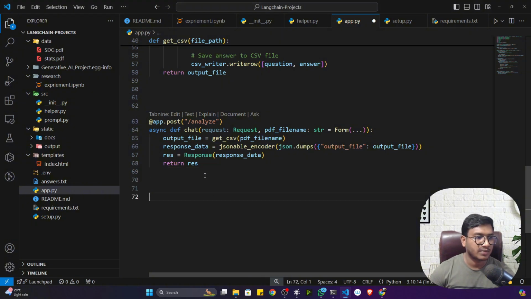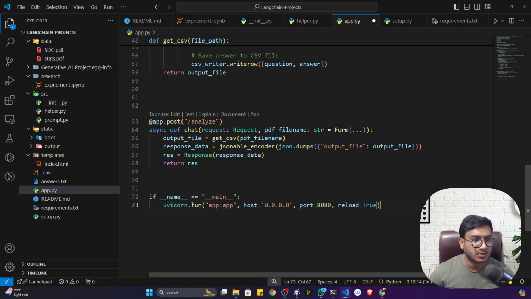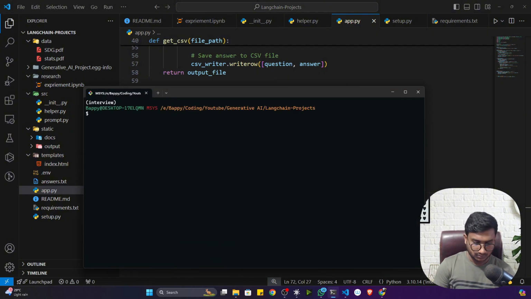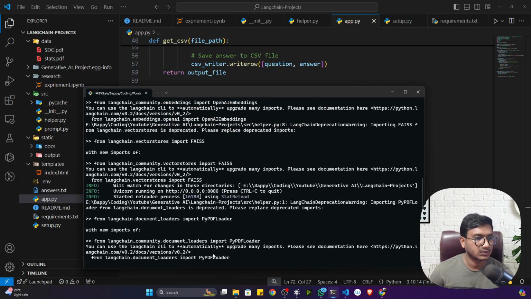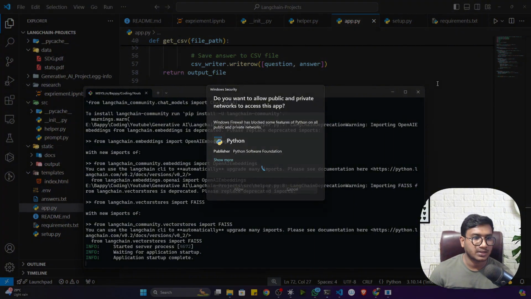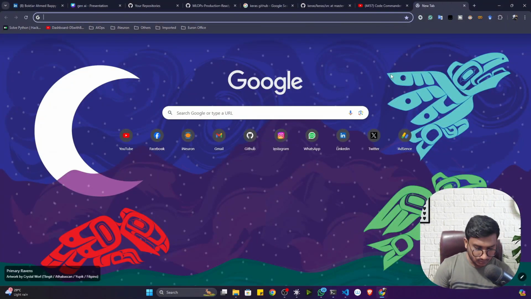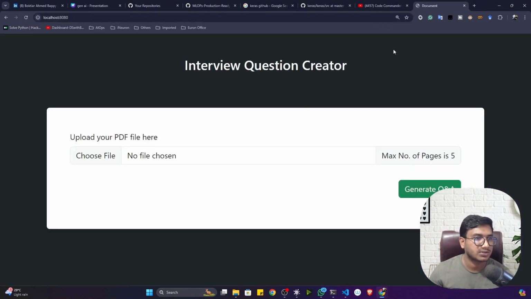So now let me execute my FastAPI code. See, this is the FastAPI code. If you run app, this is the localhost and the port number is 8080. Now let me save and execute. I'll open up my terminal and run python app.py. Now see, it is running. Let me give the allow permission. Now I'll go to my Google Chrome and search for localhost 8080. See, this is the user interface, guys.